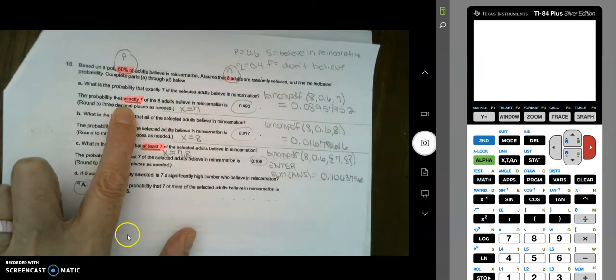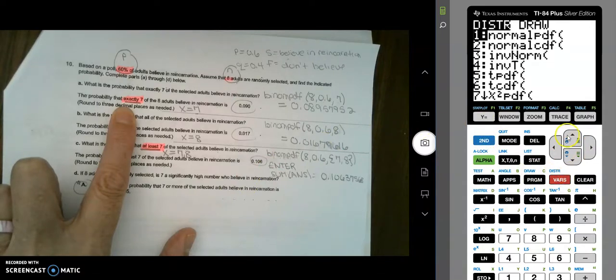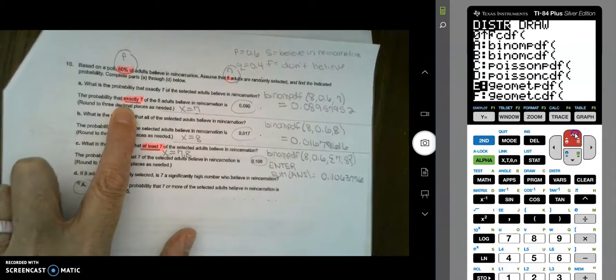To put this in the calculator, I'm going to go to the binomial distribution under second distribution, binom, so I just arrow up.